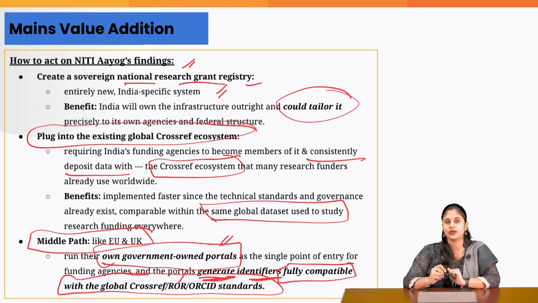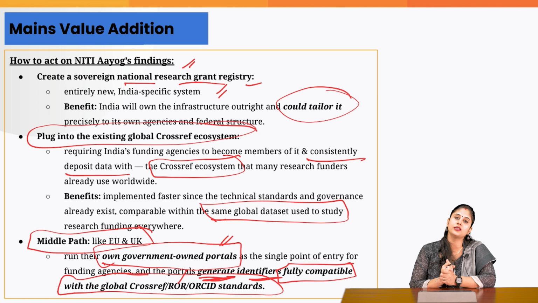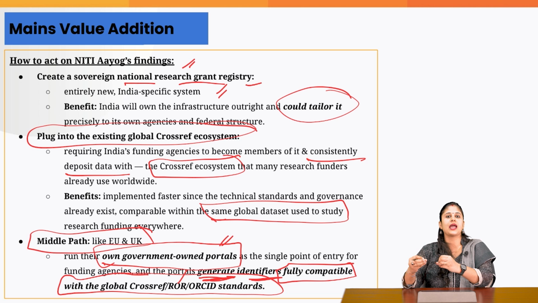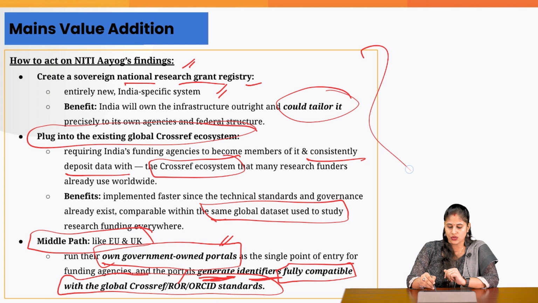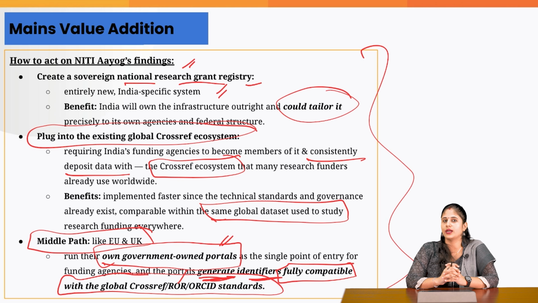That means it is able to tell us which institution got the funding and which individual researcher got the funding. And with a tracing mechanism, we are able to trace what the ultimate outcome of the grant that was given was. Okay. So this is what we have to look into when it comes to the mains value addition article. With this, let's move on to the prelim pointers.